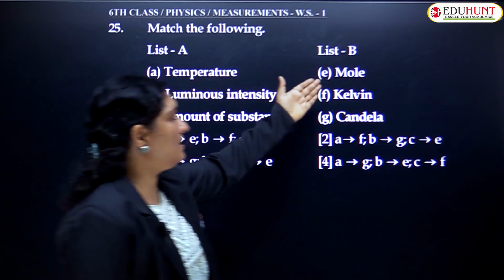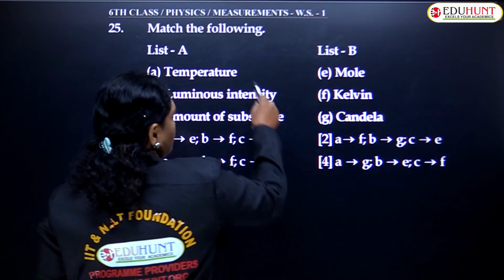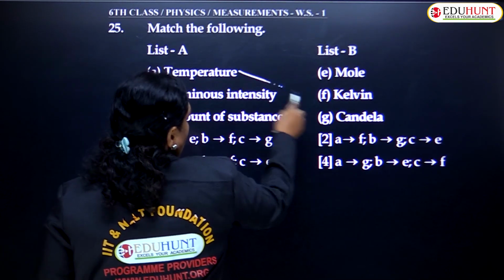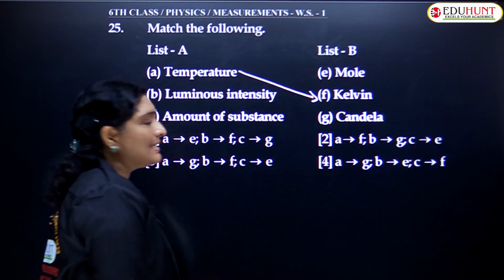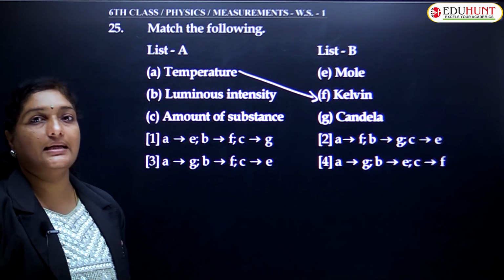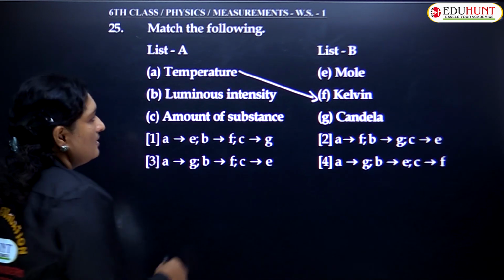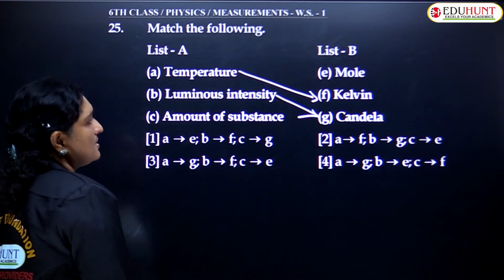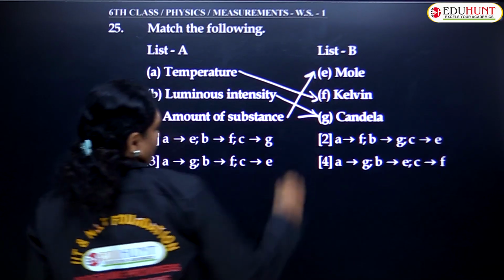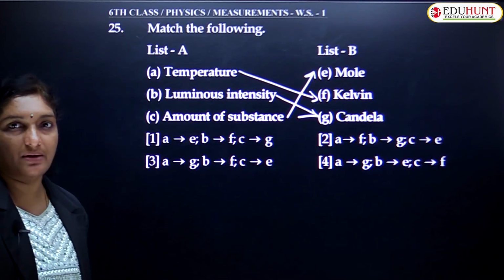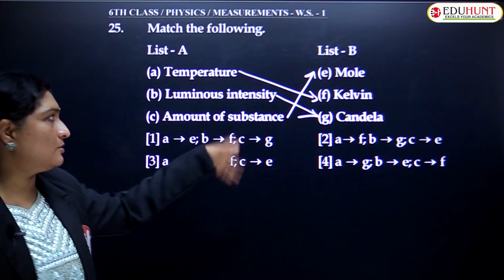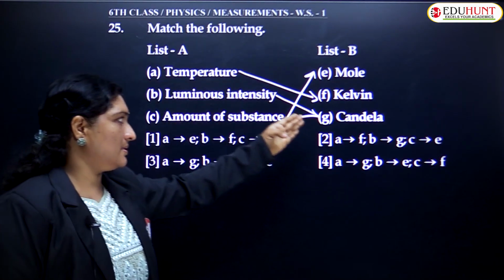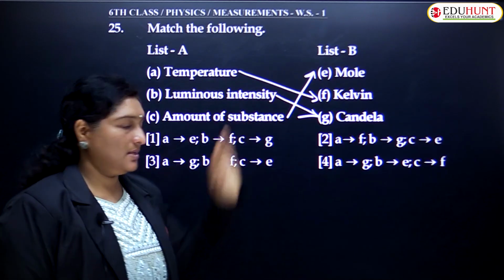Match the following. Temperature is measured in kelvins. Yes. Temperature is measured in kelvin. Luminous intensity is measured in candela. I told you earlier. So luminous intensity is measured in candela. The amount of substance is measured in moles. If you want, you can look back at the beginning of the class, you'll get this. So temperature is measured in kelvins. Luminous intensity in candela. Amount of substance in moles.